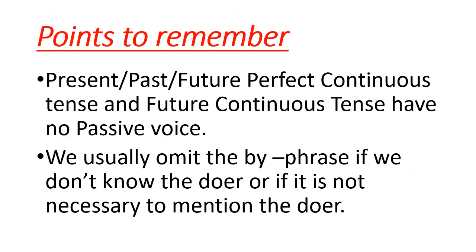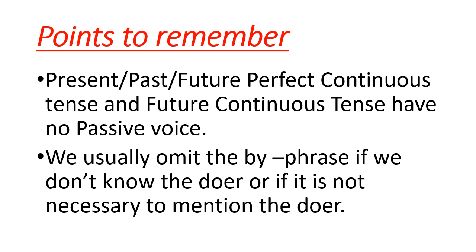Now, here are some points that you have to keep in your mind. The first point is present, past, future perfect continuous tense and future continuous tense have no passive voice. Okay, so what does it mean? That there are four tenses which have no passive voice. Which are those four tenses? Present perfect continuous tense, past perfect continuous tense, future perfect continuous tense, and future continuous tense. These tenses have no passive voice.